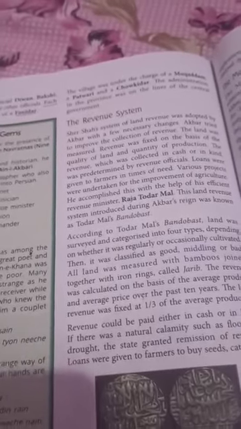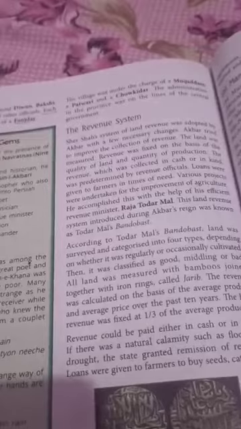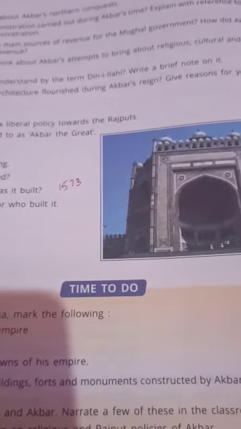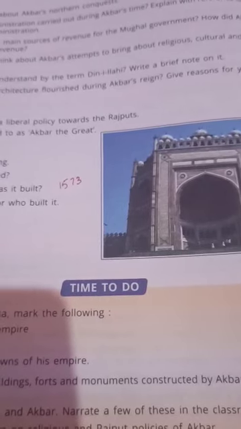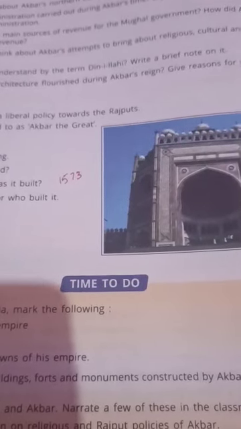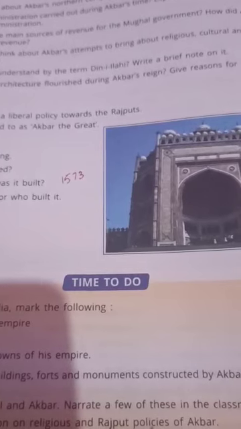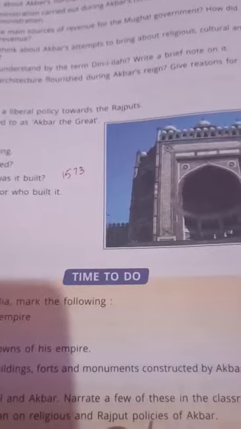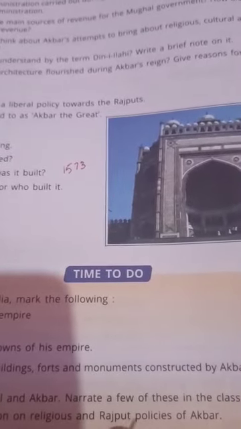Start marking. The main source of revenue for the Mughal government was land revenue, the revenue which comes from land. And how did Akbar improve the collection of revenue?